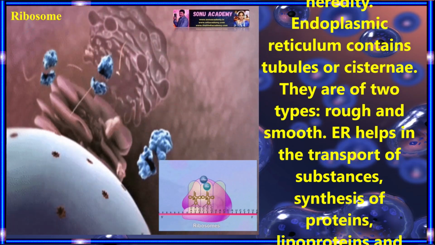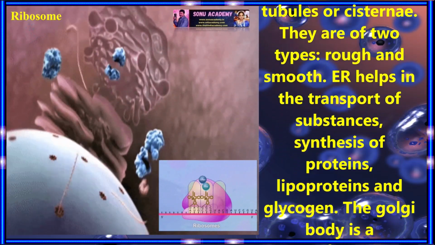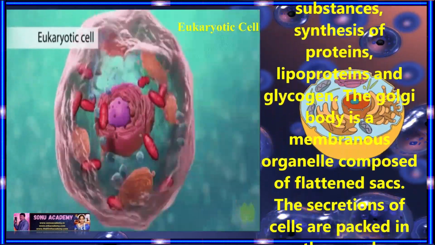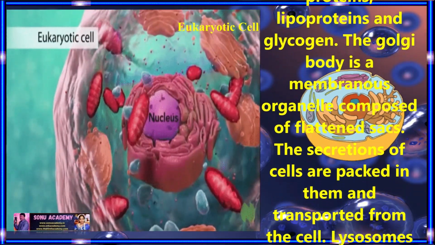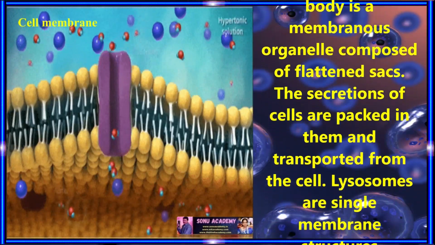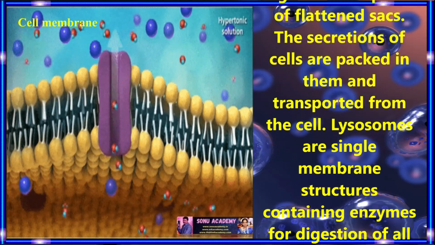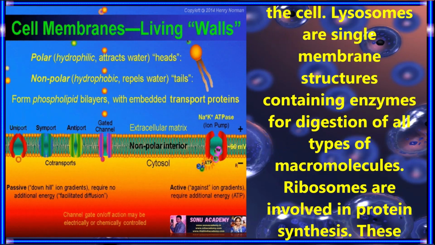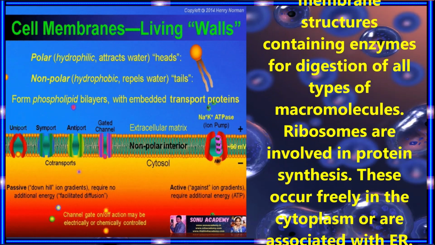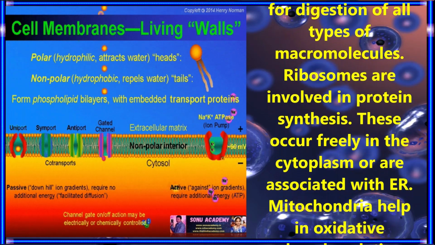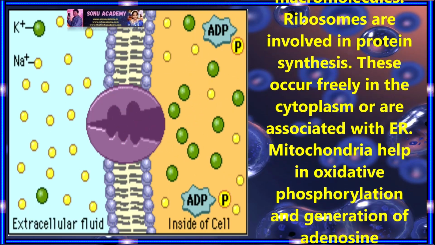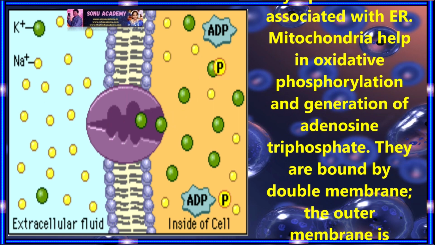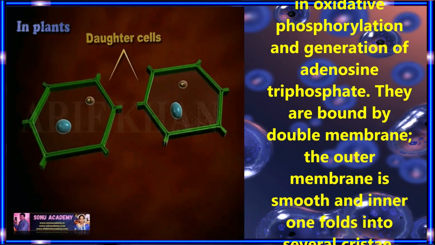Endoplasmic reticulum contains tubules or cisternae. There are 2 types, rough and smooth endoplasmic reticulum. Endoplasmic reticulum helps in transport of substances, synthesis of proteins, lipoproteins, and glycogen. The Golgi body is a membranous organelle composed of flattened sacs. The secretions of cells are packed in them and transported from the cell. Lysosomes are single membrane structures containing enzymes for digestion of all types of macromolecules. Ribosomes are involved in protein synthesis. These occur freely in the cytoplasm or associated with endoplasmic reticulum.